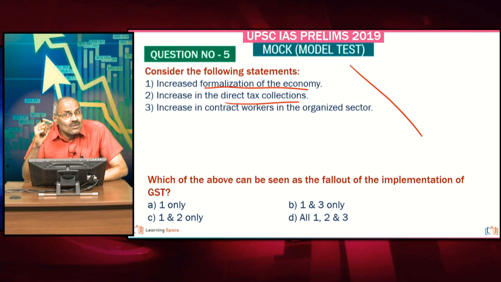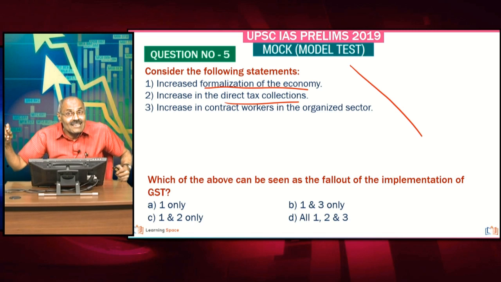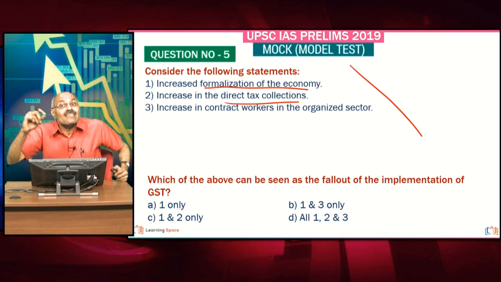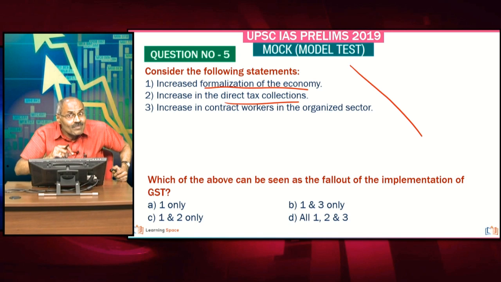Third one is not related to GST, but one important aspect is in recent times, contract workers are increasing. Please keep it in mind. In the organized sector, or you can say in the formal sector, contract workers are increasing. This is unfortunate aspect. And don't forget about gig economy. Don't forget about the increase of the contract workers in the organized sector or formal sector. But that is not related with the GST. So friends, 1 and 2 are correct here.